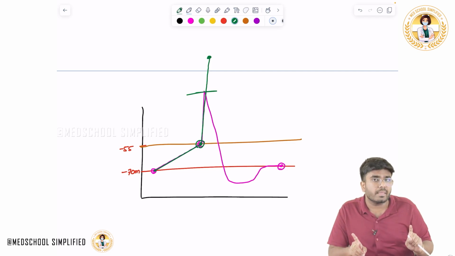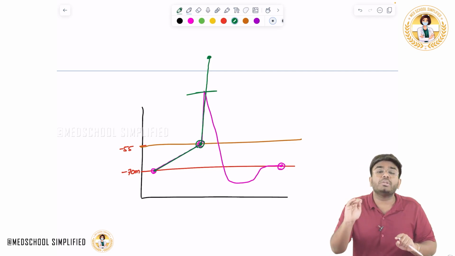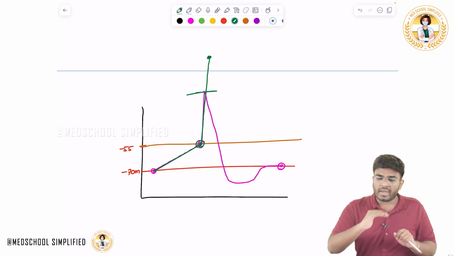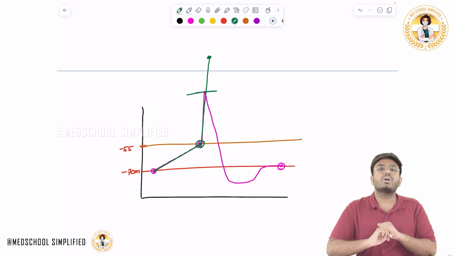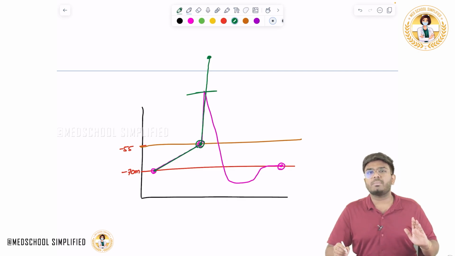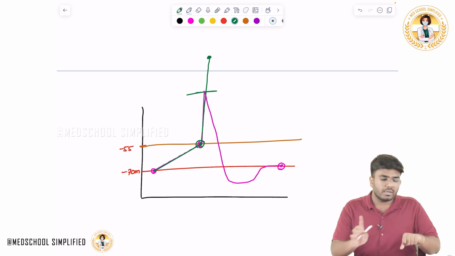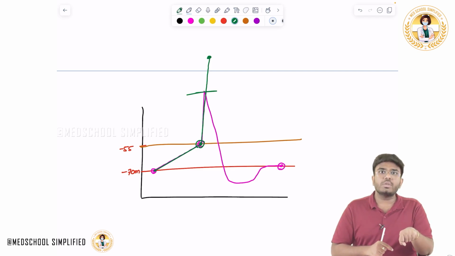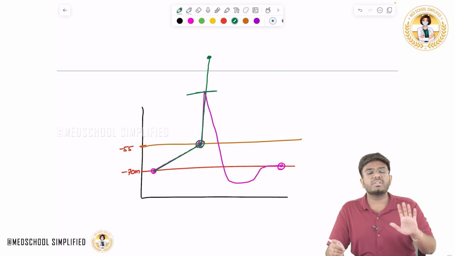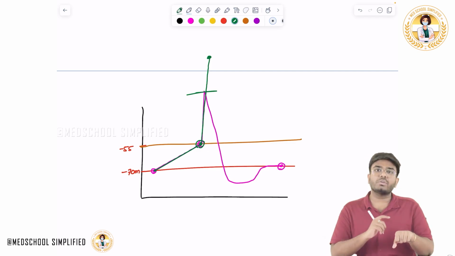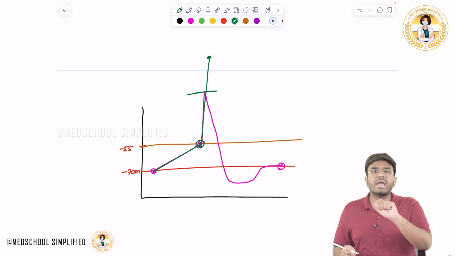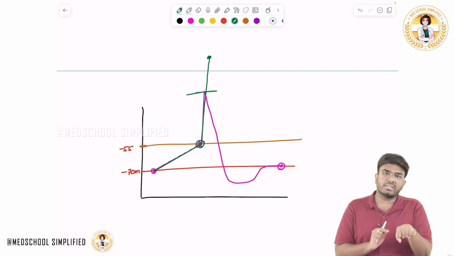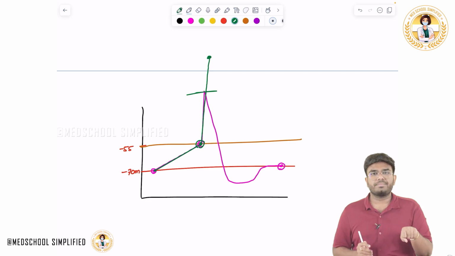Frequency may change, but the amplitude, the height of the action potential, is always going to be the same. Again I am telling you, it's not like less stimulus means less depolarization, more stimulus means more depolarization. No, it's not like this. In this neuron, the height of all the action potentials will be the same, whether it is less stimulus or more stimulus.